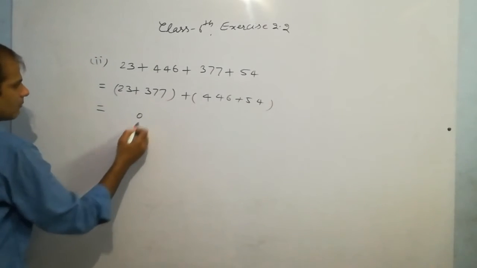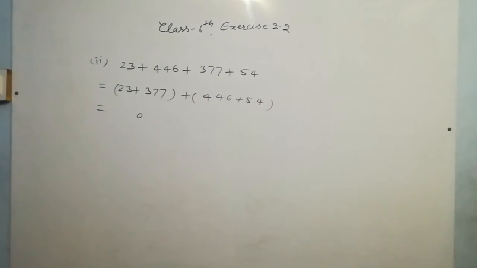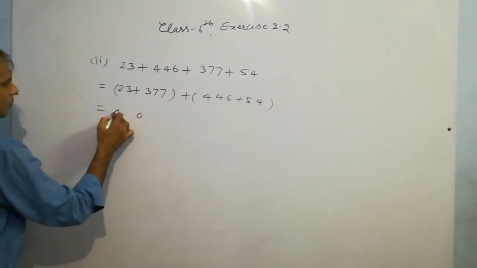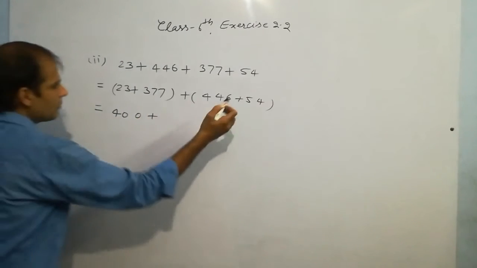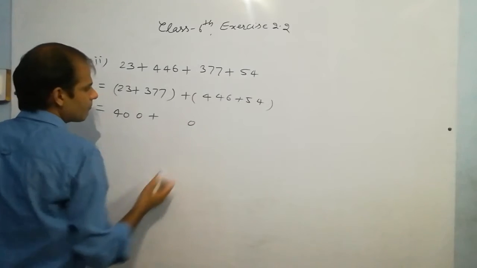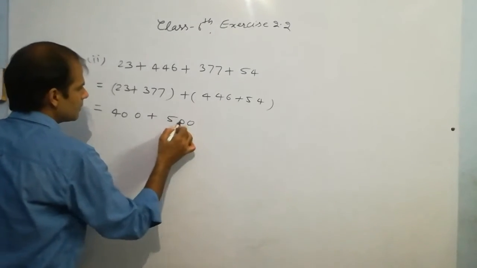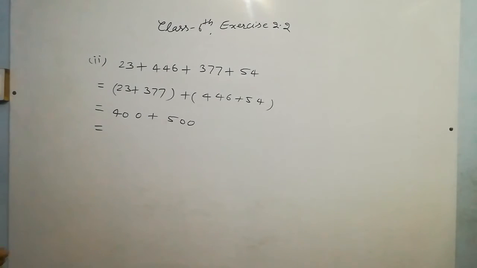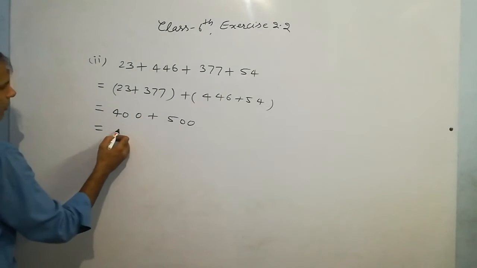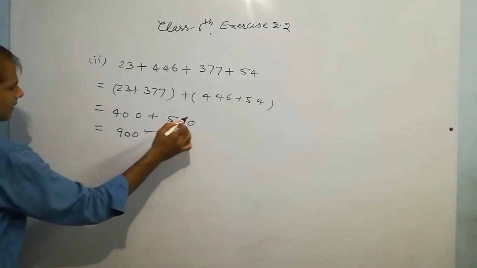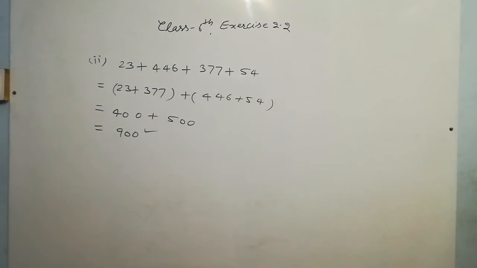Now find the sum. 7 plus 3 10, 1 carry. 37 plus 1 38 and plus 2 40. Now the sum is 6 plus 4 10, 1 carry. 5 plus 1 6 and 44 plus 6 is 500. And easily you can find the sum, that is 400 plus 500 is 900. This is the answer. Note it down.